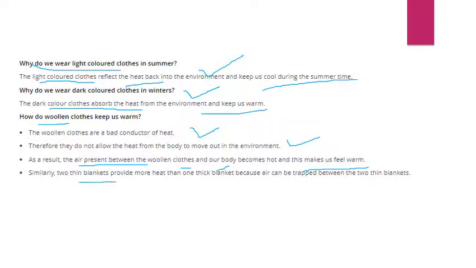And two thin blankets provide more heat than one thick blanket. Why? Because air can be trapped in between, and air, being a poor conductor of heat, does not allow the inner warm air to go out and cold air to come inside.